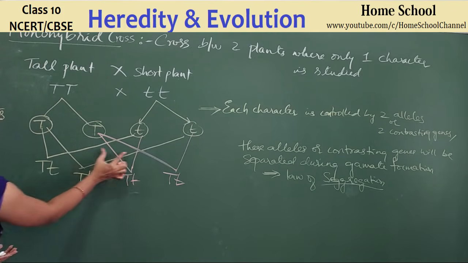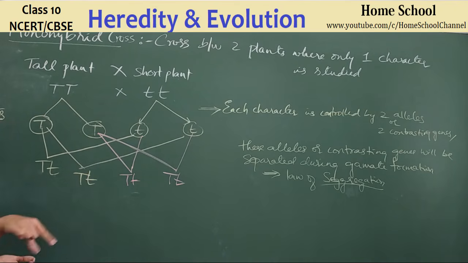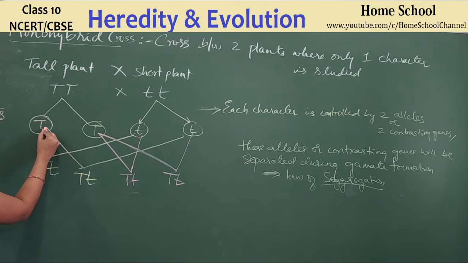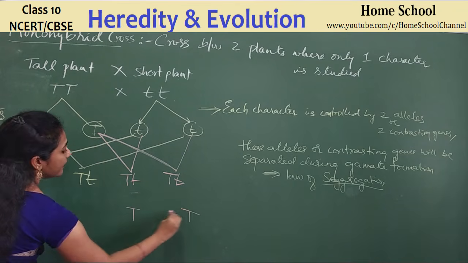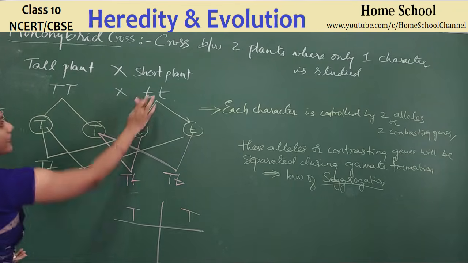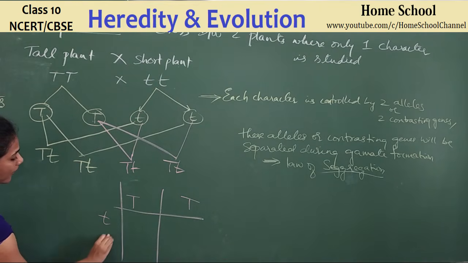If you find this way of predicting possibility difficult, I am going for another easier method. What you have to do is capital T, capital T. These are the gametes from this plant, no? Just show like this, T, T. The gametes of this plant are small t, small t.